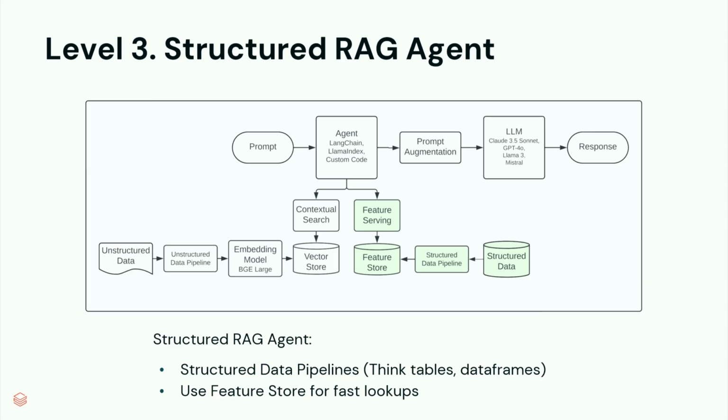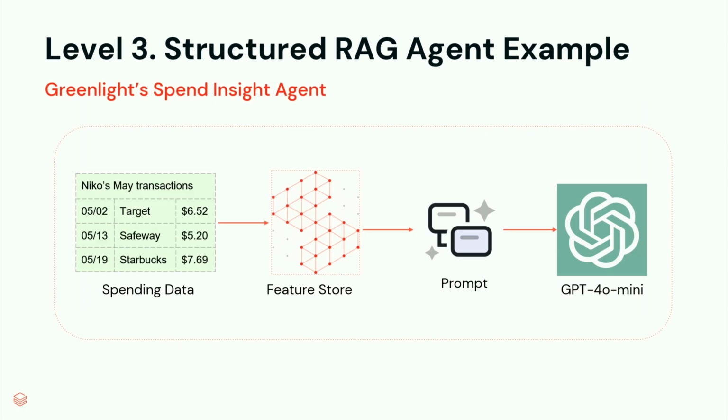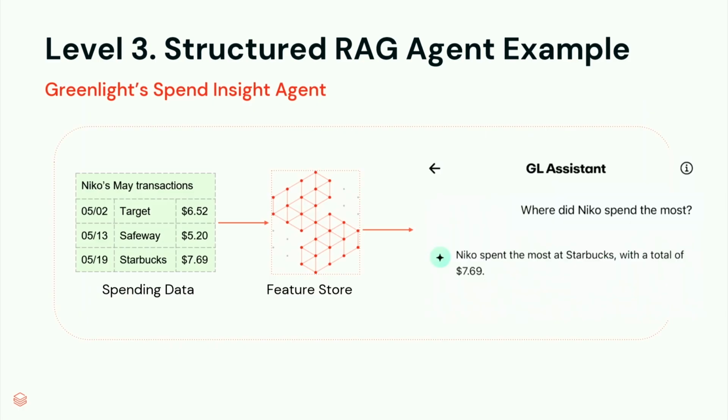So same thing here, you need a structured data pipeline or feature pipeline. In the current version of the feature store, we actually flatten this data into a JSON representation per user or family, and then retrieve it at the time of the query or at the time of the question to the agent. And then the agent actually loads that into memory in a DuckDB instance and writes SQL against it. So here's an example of that.